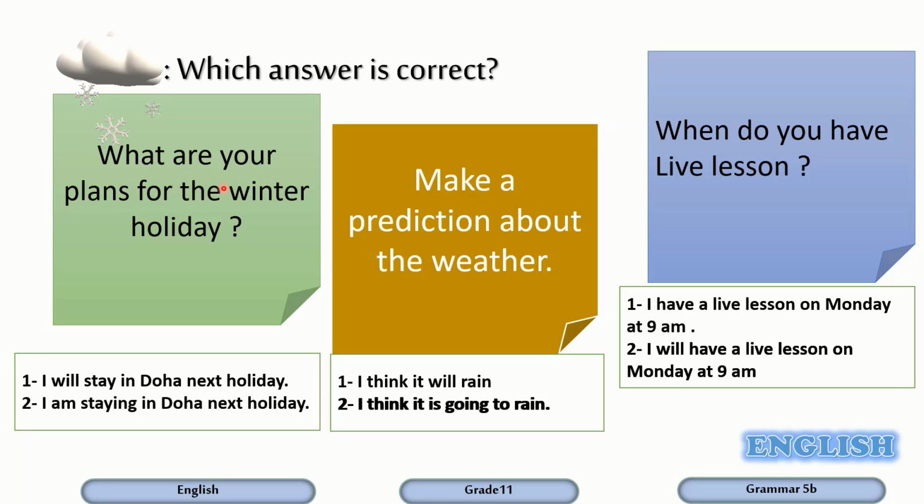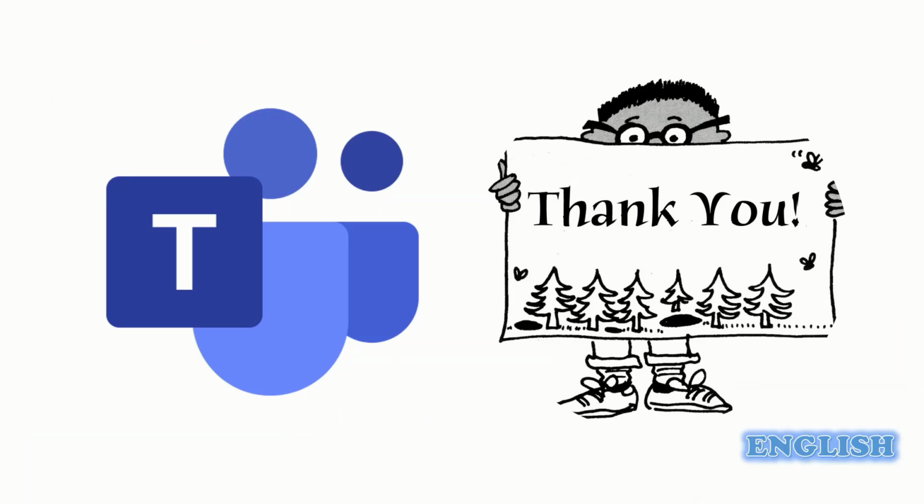All right, now let's check if you've understood the differences between the different future tenses. So what do you think is the suitable answer? What are your plans? We are talking about the plans. So the answer is, very good, I'm staying in Doha next holiday. Prediction. I think it will rain. When do you have a live lesson? I'm talking about your timetable here, the schedule. I have the present simple here, a live lesson on Monday at 9 a.m. because it's a timetable.